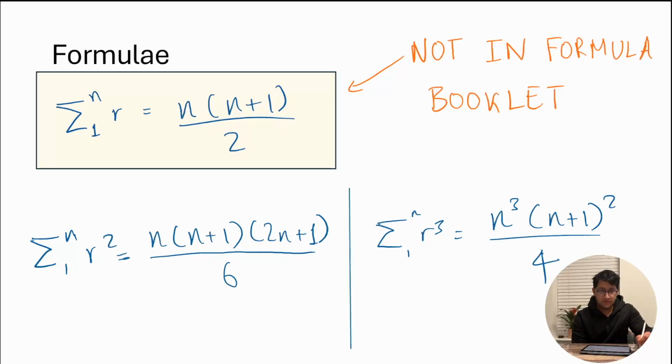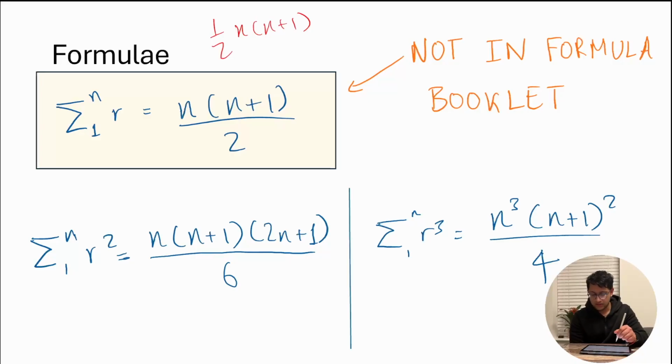You might have seen these before, but the most important summation formula you need to remember, because it's not in your formula booklet, is the summation for just r. If you're going from 1 to n and it's just a variable, r, x, y, whatever, then it's n times n plus 1 over 2. Or you might see it written as half n times n plus 1 as well. Both mean the same thing, but make sure you remember this one, okay?